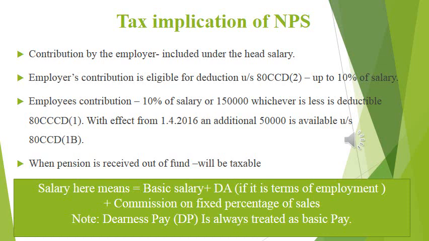So the total deduction possible under section 80 CCD 1 and CCD 1B is 10% of salary or 2 lakh, whichever is less. Clear? Then employer contribution is eligible for deduction under section 80 CCD 2, that is maximum up to 10% of salary.